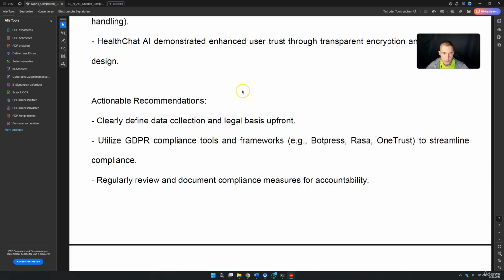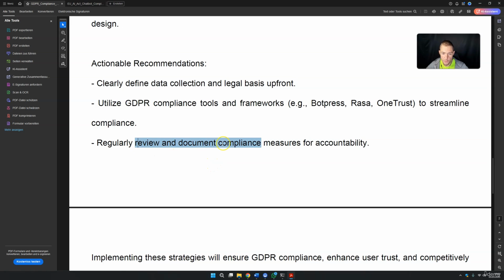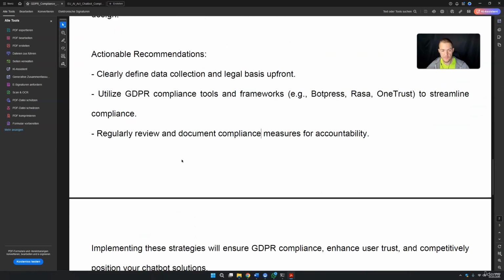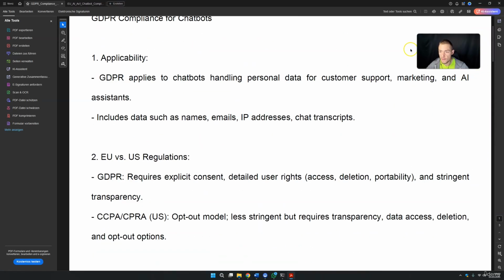Actions that you should take: clearly define data collection and legal basis upfront. This is the most important thing. Utilize tools that are okay, and N8N is okay, also the OpenAI API is okay. And of course, review and document compliance. And that's basically it. Now, yes, I know this can be a little bit complicated, but let me tell you, if you work with the stuff that we have covered over this course, you should be completely fine.